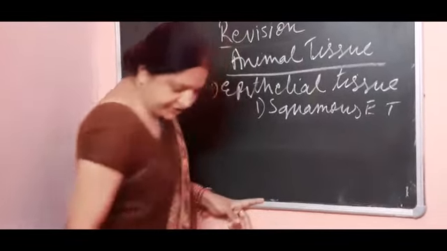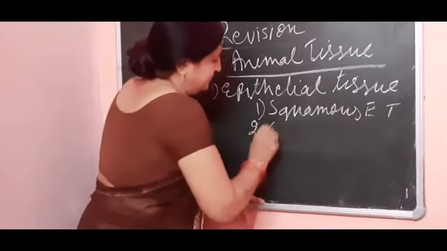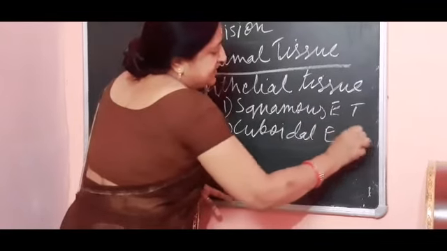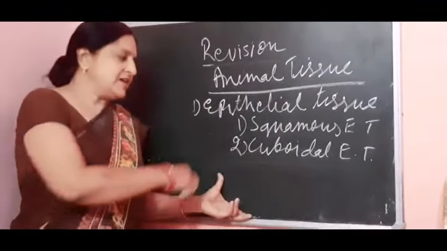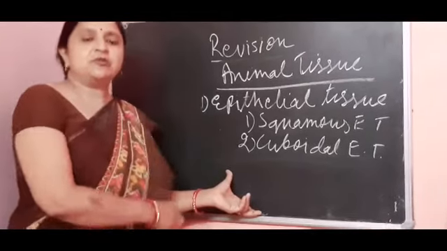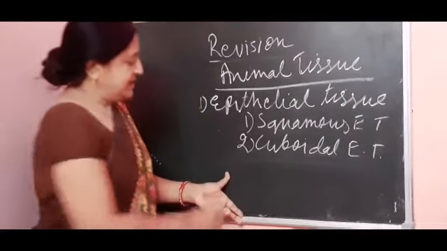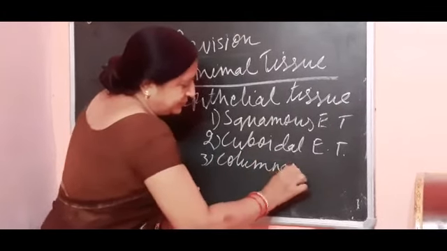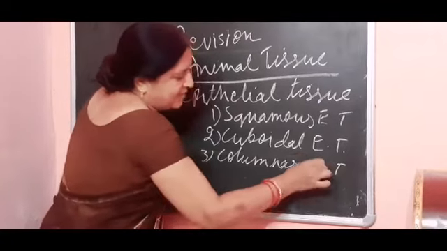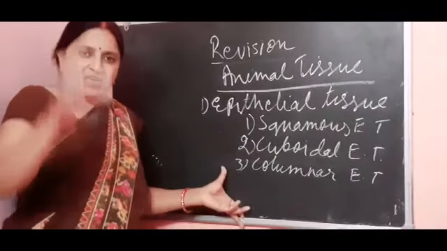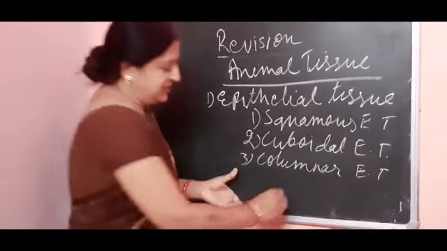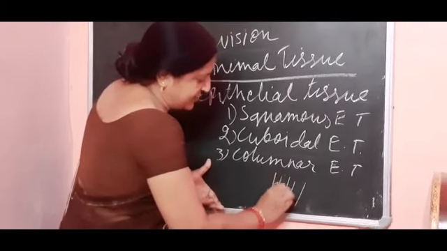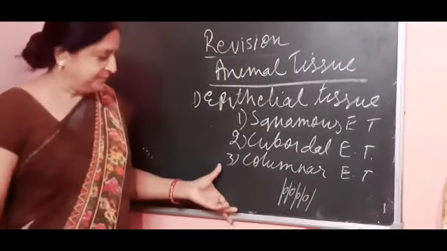Second is the cuboidal. Cuboidal epithelial tissue. Cuboidal means the shape of the cell is cuboid. And third is the columnar. Columnar means they are column-like. They are very long in this type. They are column-like structures, and a single nucleus is located in this way.